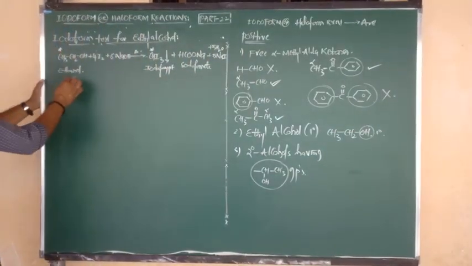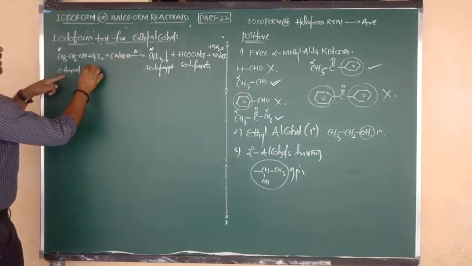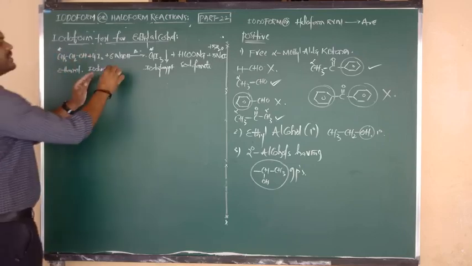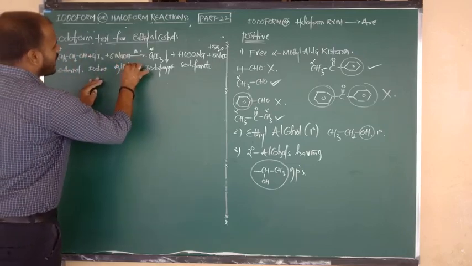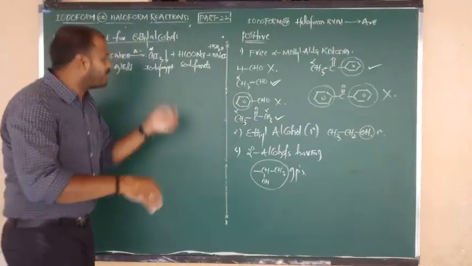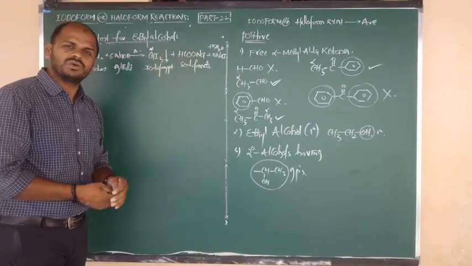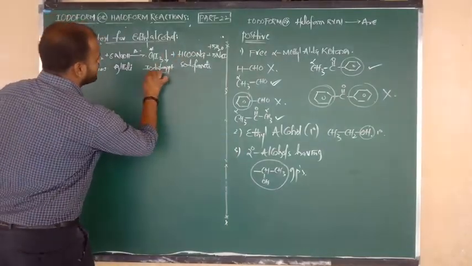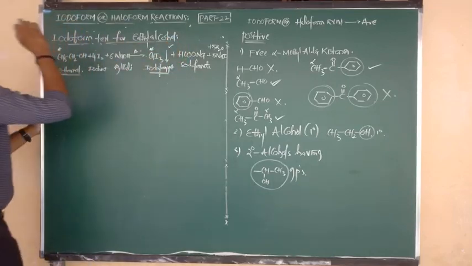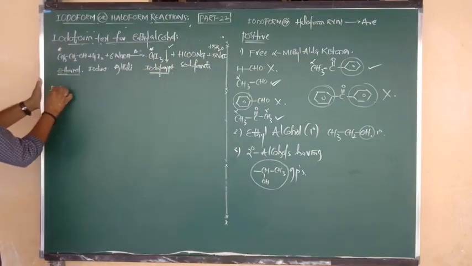Good. So iodoform test for what? Ethyl alcohol. Ethyl alcohol on reaction with iodine in presence of alkali gives the product, a yellow PPT of iodoform, and along with that the sodium salt of carboxylic acid, that is sodium formate. So by the formation of yellow PPT, we confirm that ethyl alcohol is positive for the iodoform test. Okay? Good. Let us go for the next point.